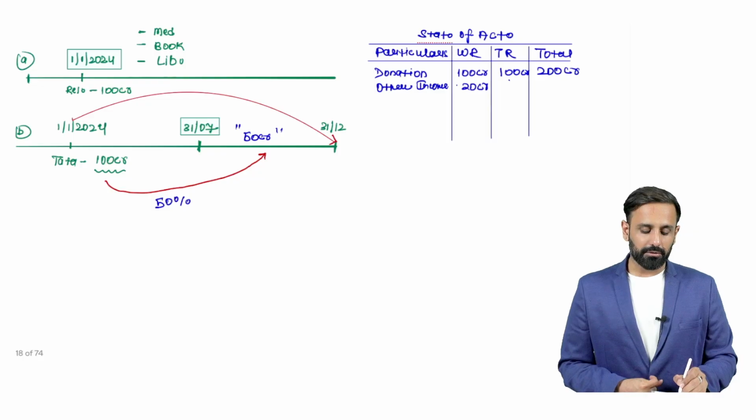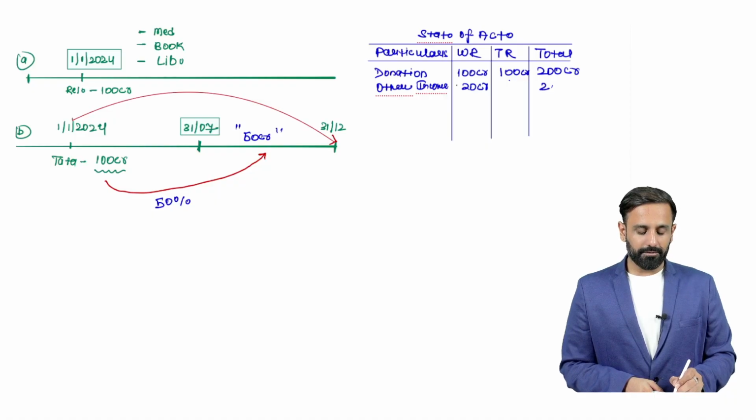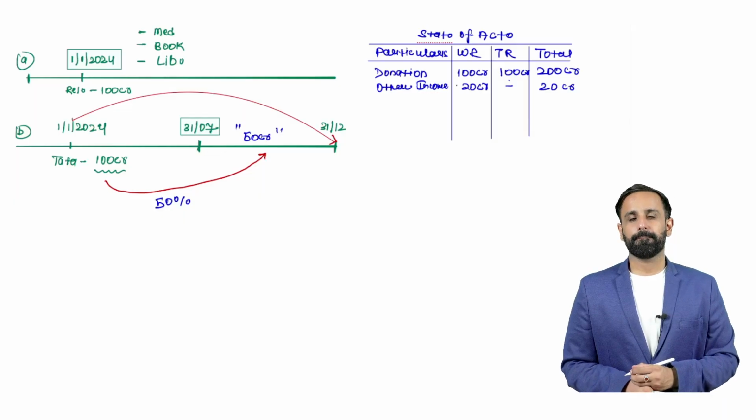Also you have received another donation, that is 100 crore. So in total, how much have you received here? If I write down the total here, in total you have received 220 crore.